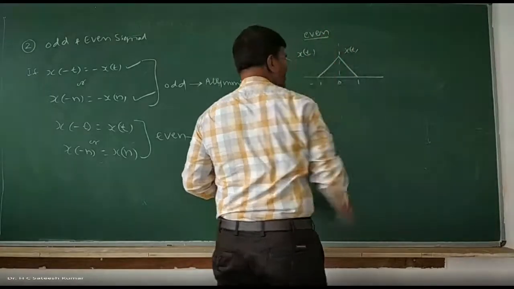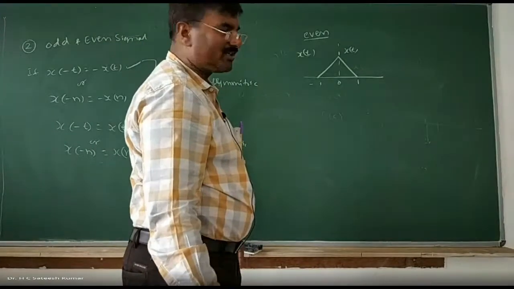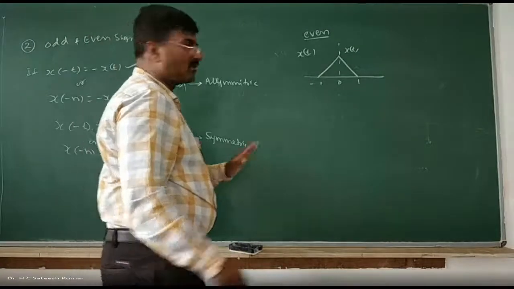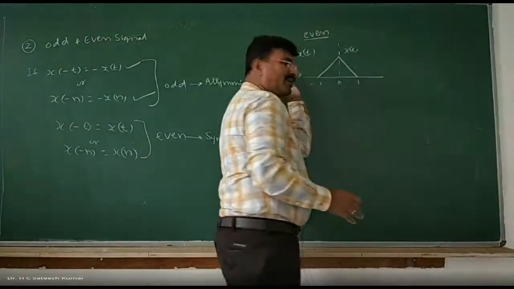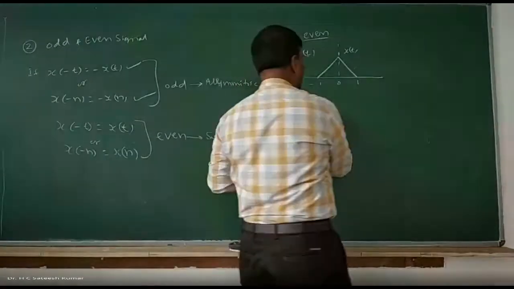As the name itself indicates, it is evenly distributed on both sides. Even signals are symmetric about the origin. That means whatever is on the right hand side, the left hand side is the mirror image of the right hand side. That is the basic characteristic of an even signal. Or you can take an example like this.